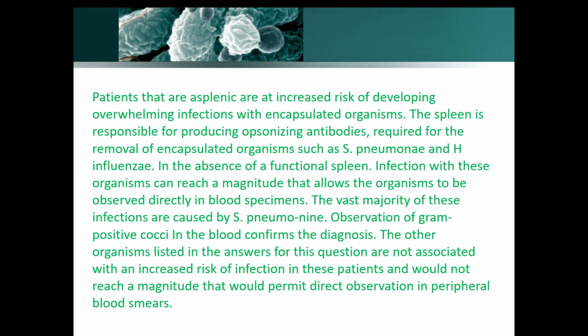This is the explanation. If you want to read, you can pause the video here and read the whole explanation of why asplenic patients are more susceptible: because the spleen is involved in producing opsonizing antibodies, and if the spleen is removed, these can't be produced, and then encapsulated organism infections occur, such as Streptococcus pneumoniae and Haemophilus influenzae. If the image was not attached, there would have been two possible answers, Streptococcus pneumoniae or H. influenzae, but it has been said that it is gram-positive cocci. That's why it was Streptococcus pneumoniae.